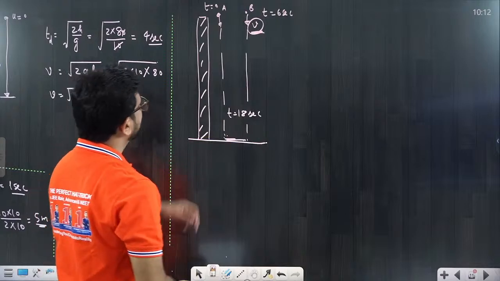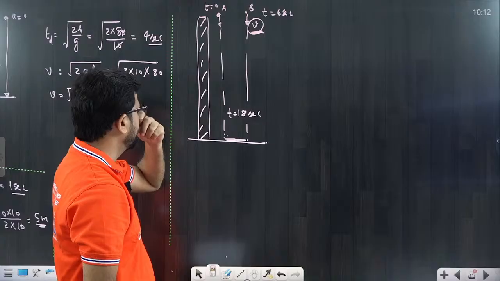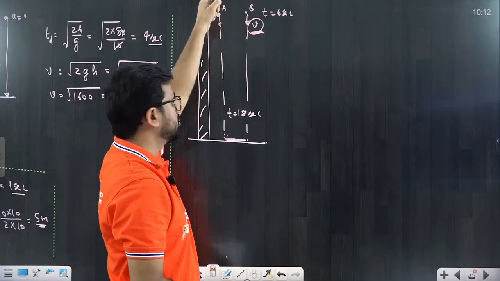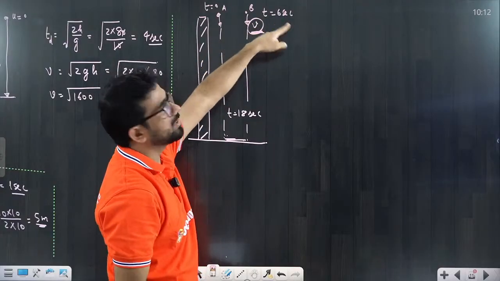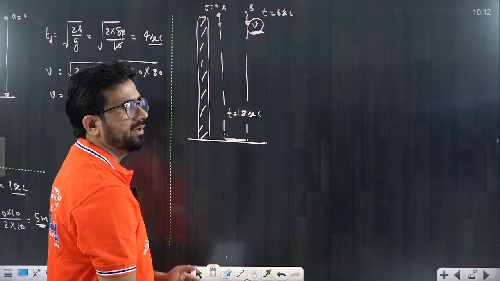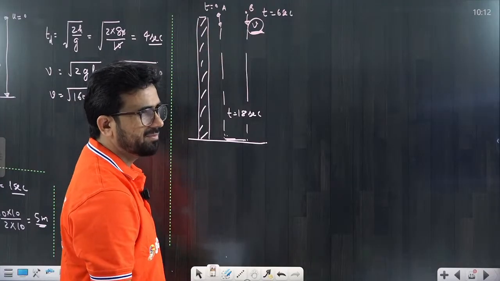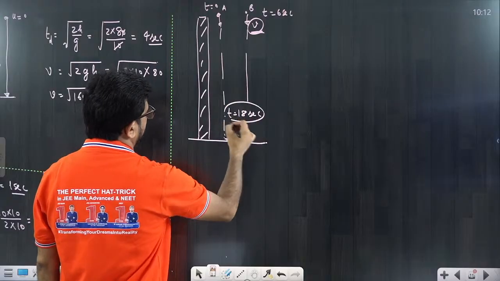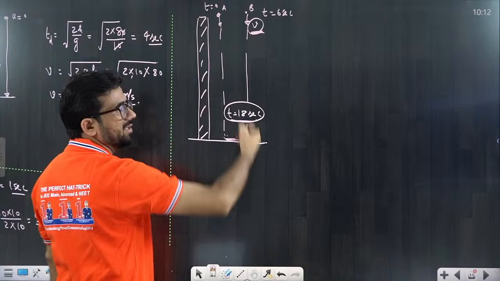I am repeating again. A reaches the ground from the top of the tower in 18 seconds. The second stone is thrown vertically downward with some initial speed V at t equal to 6 seconds. Now the question is, what is the initial velocity of the second particle that we have to calculate. So very simple thing. First, time is given to you, so we can find the height first.